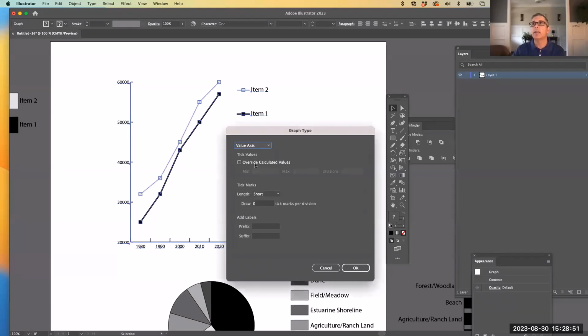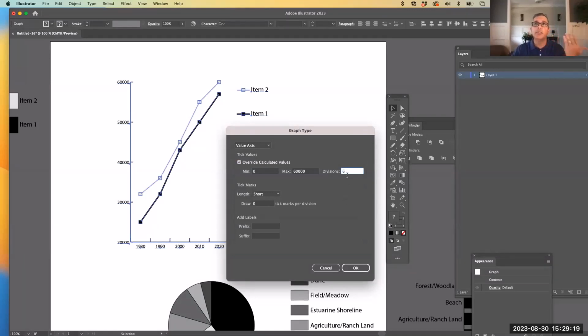I'm going to click on that, and where it says tick values, there's a little box underneath that says override calculated values. I'm going to click on that, and then the boxes below that let me change the minimum and the maximum that I want the chart to go to, and also how many divisions I want. So the minimum is going to be 0. We're changing that to 0. The high is 60,000. So that means I want every 10, I would do 6.